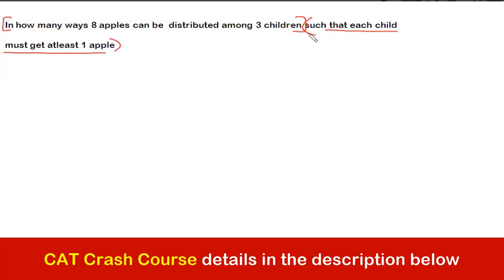So this condition says that we have to distribute 8 apples, and obviously here 8 identical apples होगा. जहाँ नहीं लिखा होगा guys वहाँ पर भी आप identically समझिए, है ना? Such that each child must get at least 1 apple. That means the case of 008, the case of 080, etc. Such cases we have to ignore. In fact, the case like this should also be ignored. Yes or no? That each child should be getting 1 apple, right?